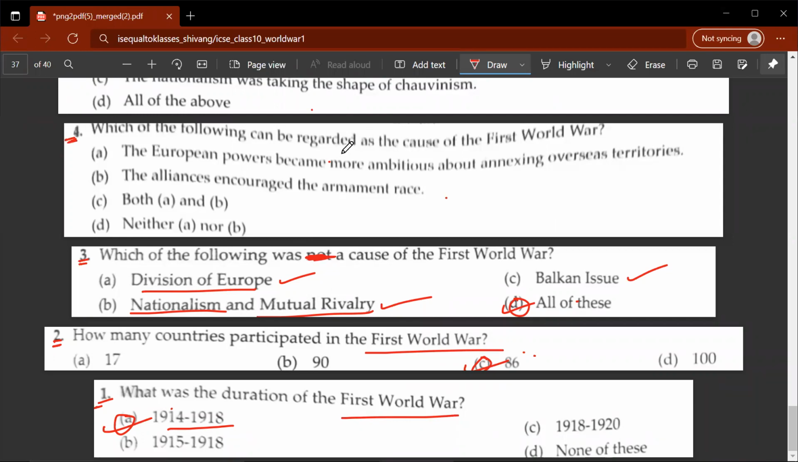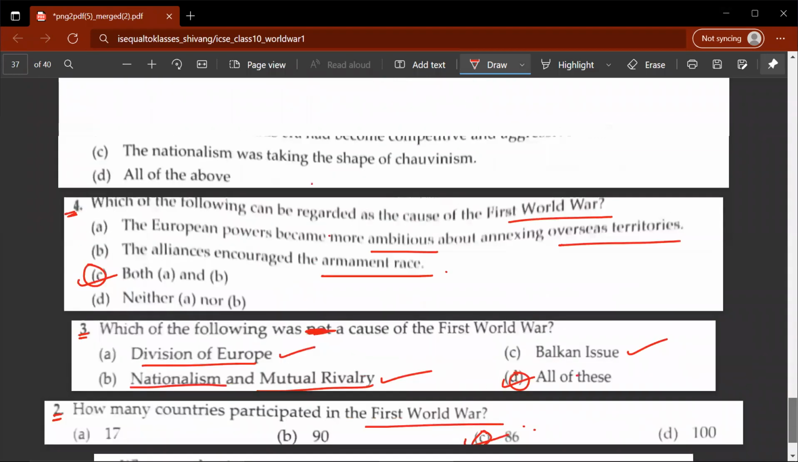Fourth question, which of the following can be regarded as the cause for the First World War? European powers becoming more ambitious about annexing overseas territories, alliances encouraging the armament race or simply the arms race. So C would be the correct answer for the fourth question.